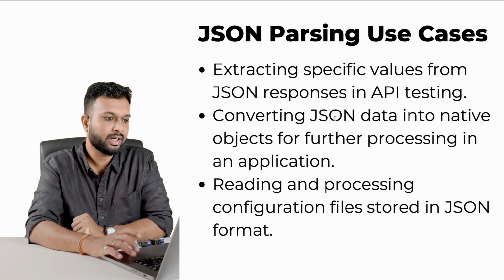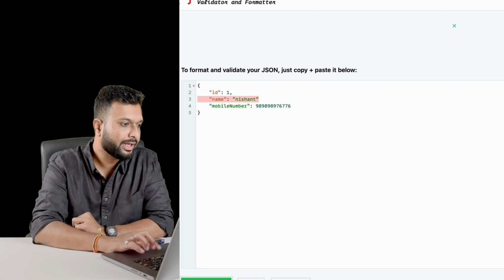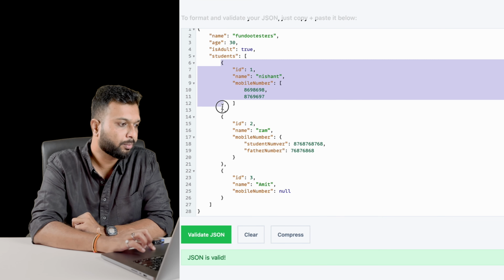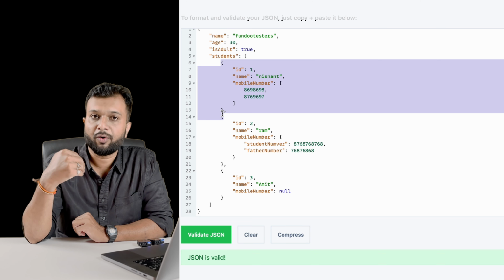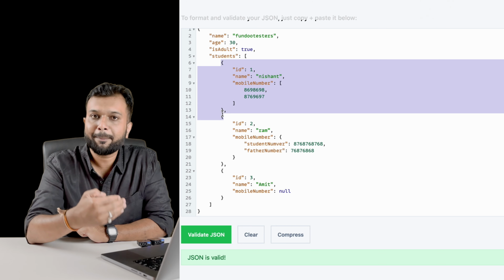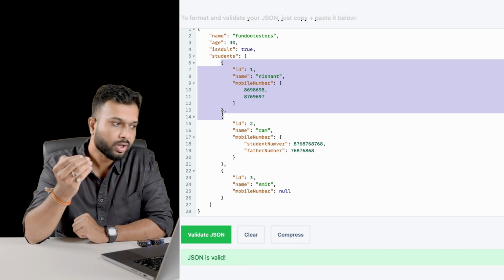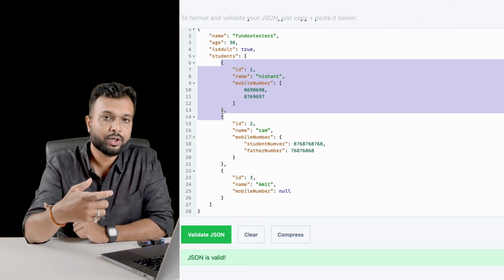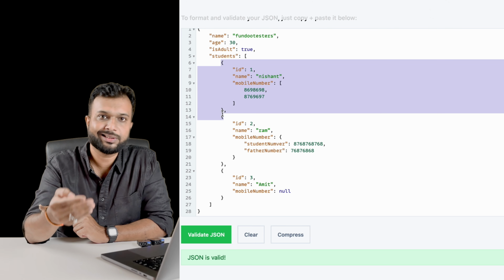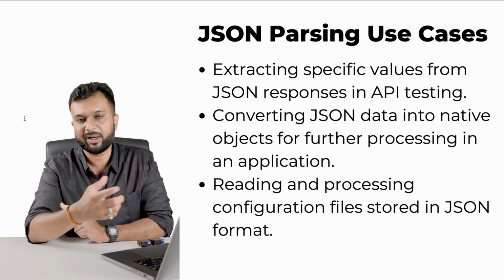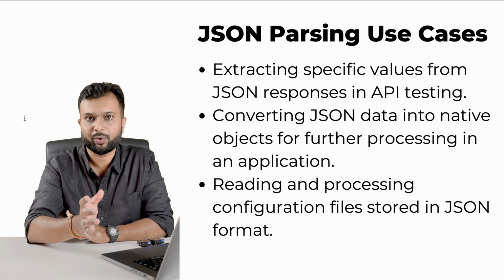The use cases are extracting specific values and converting data into another form. For example, I have this bulky data, multiple student information, which I am passing from front end to back end, and now the back end has to store this data in a database. If we want to use data in next-level processing, then also we can do JSON parsing, apart from reading and processing data. So that is called JSON parsing.